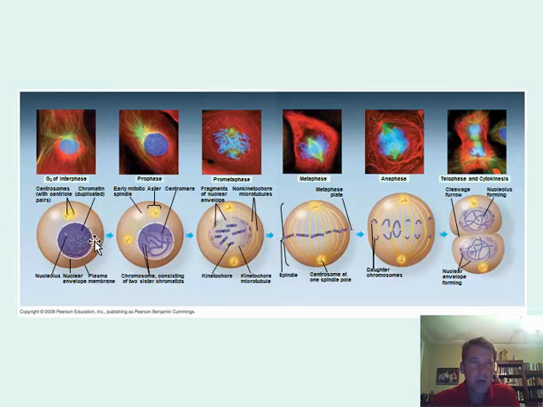So, as I was mentioning, the interphase is the long phase that the cell will spend most of its life in, and then when it gets ready to start mitosis at the end of interphase, the G2 phase of interphase, that's when all the chromatin is together, and then it begins to form into chromosomes. And so that will take place in prophase. It's the first phase of mitosis, and the chromosomes form. So that's one of the main things.